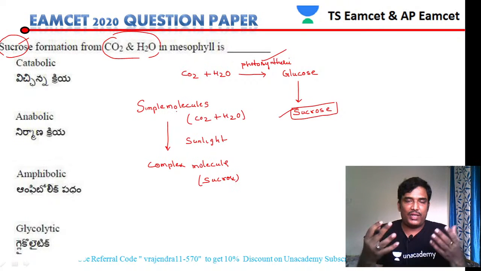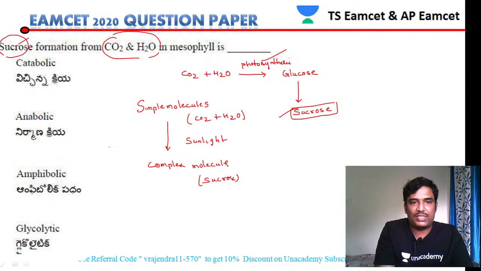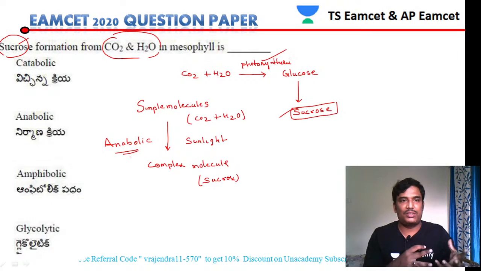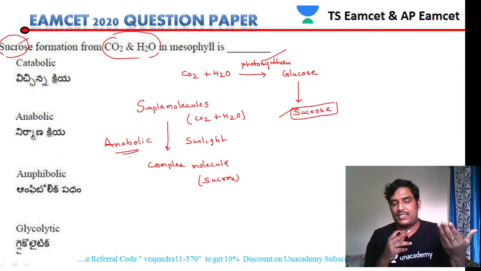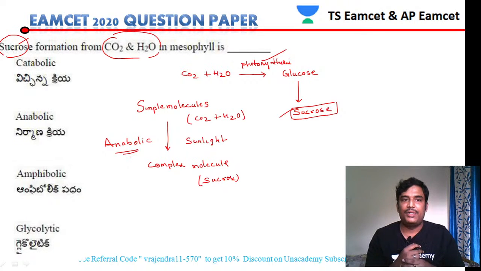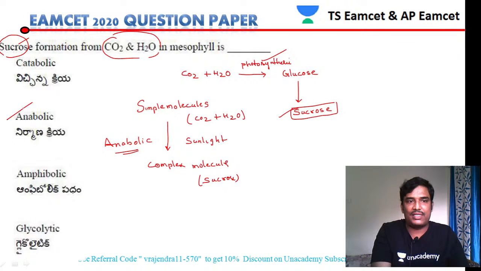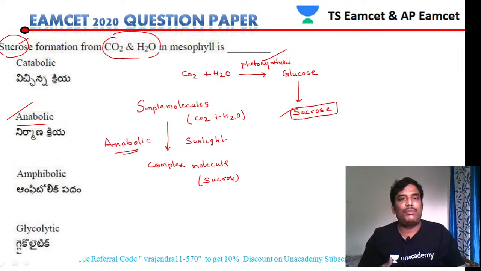So simple molecules are converted into complex molecules. Such type of process is called an anabolic process. So simple molecules like carbon dioxide and water, in the presence of sunlight, are converted into complex molecules like sucrose. So finally our answer should be an anabolic process. That is the reason we have taken the answer as anabolic process.